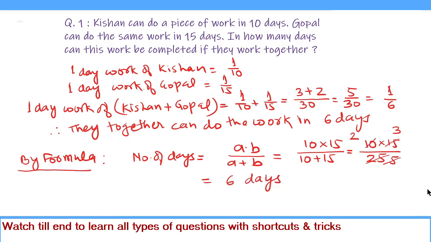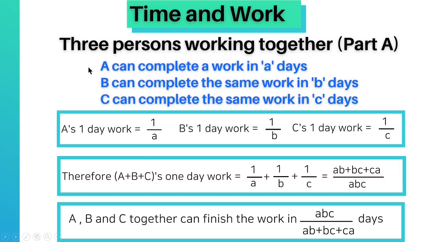This way we can solve by our normal method as well as by the formula method. We are going to the derivation of time and work when 3 persons are working together, and this is part A of the formula.